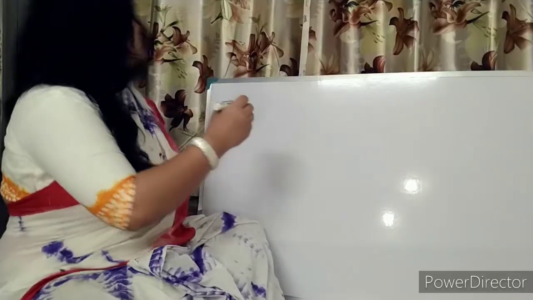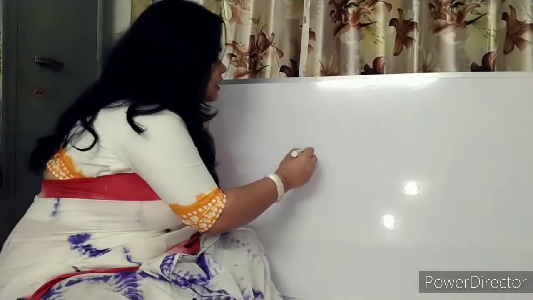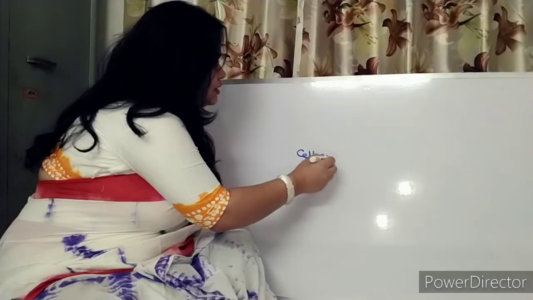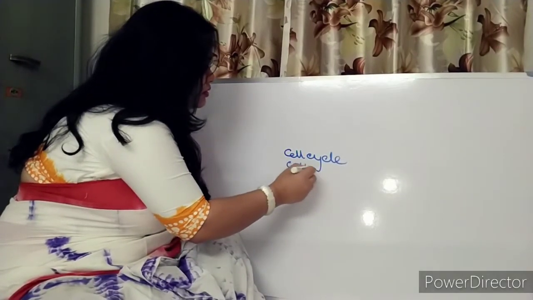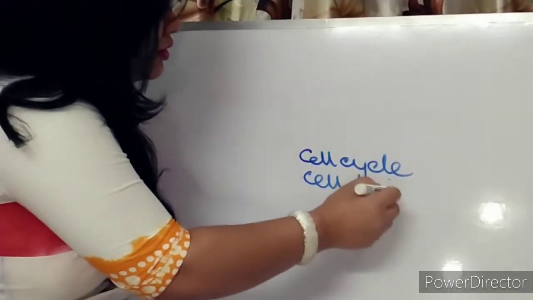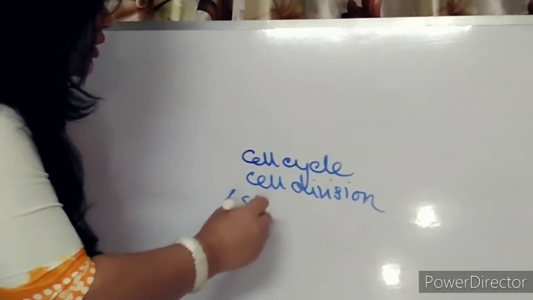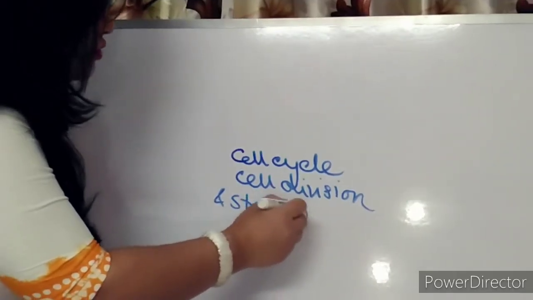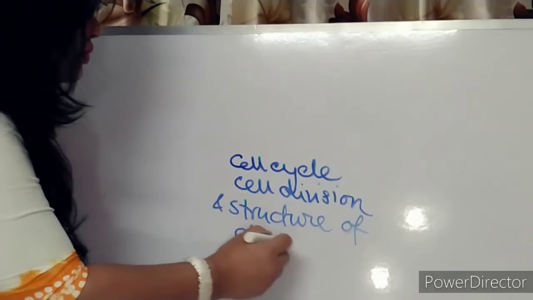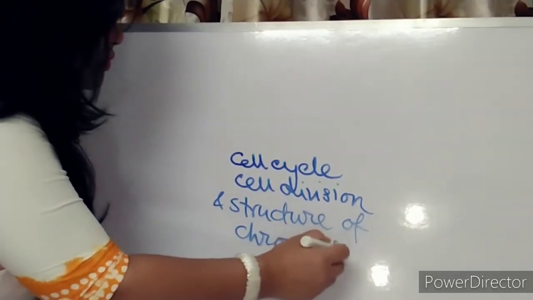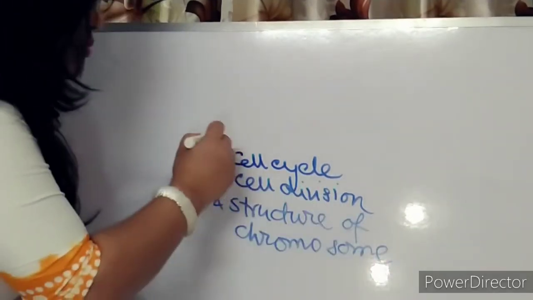So boys, now all of you write it down: the cell cycle, cell division, and the structure of chromosome. So this is our chapter.